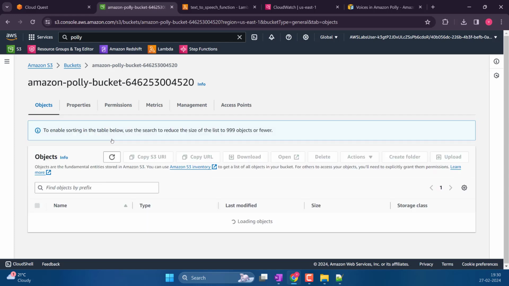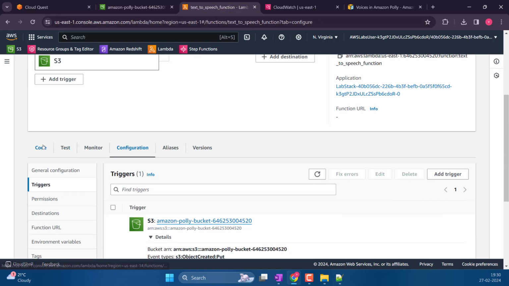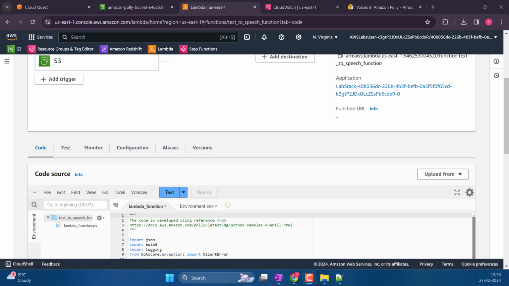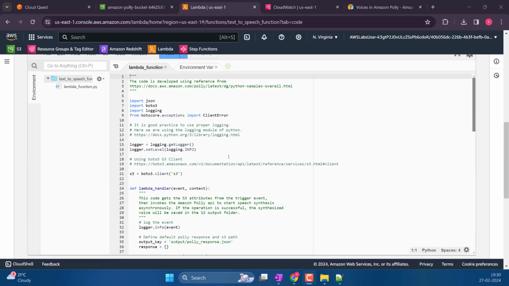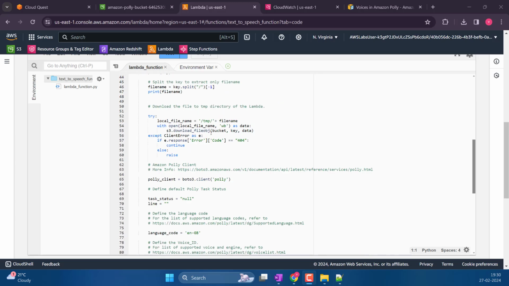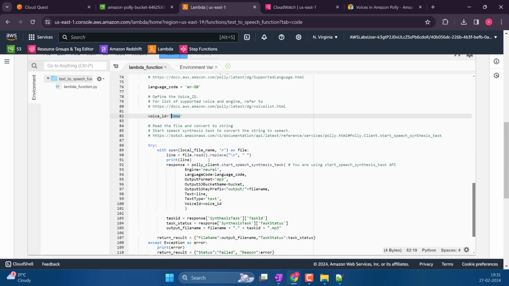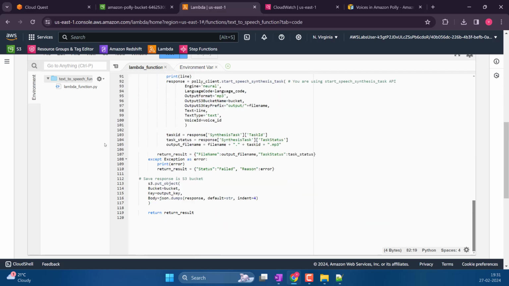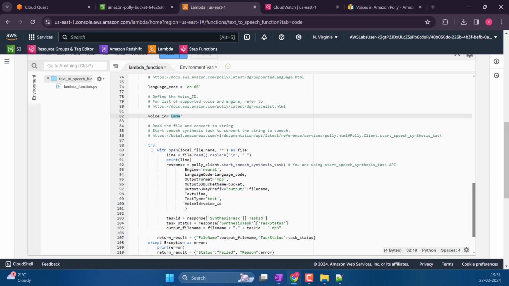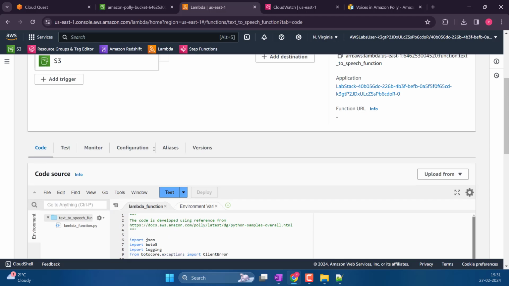Okay, that's not it as well. Seriously, the only change I did in this was replaced voice ID with this one. So why is this not getting triggered at all?